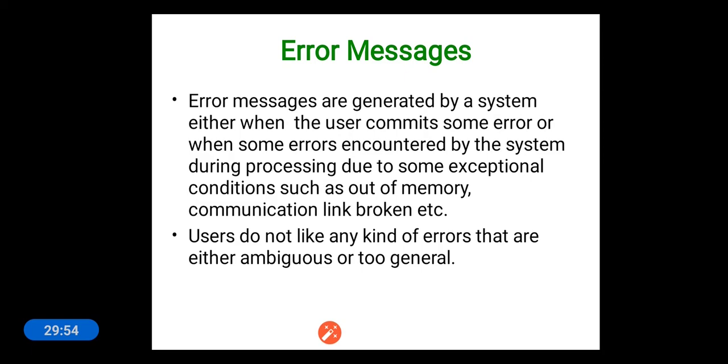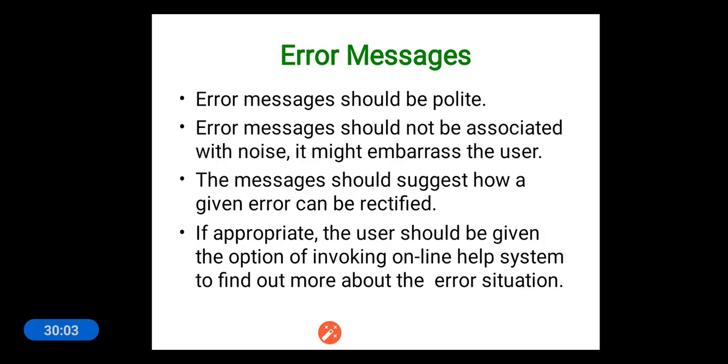Users do not like any kind of error messages that are either ambiguous or too general. The error messages should be polite. They should not be associated with noise, and they should not embarrass the users. That means only the relevant error message should be provided, without any irrelevant information. That irrelevant information is nothing but noise in the error message. And these messages should suggest how a given error can be rectified. The error messages should not only say what kind of error has occurred, but also help the user in recovering from that error.